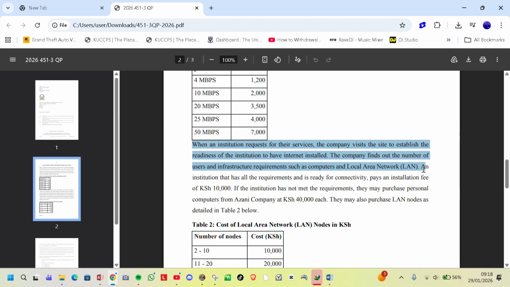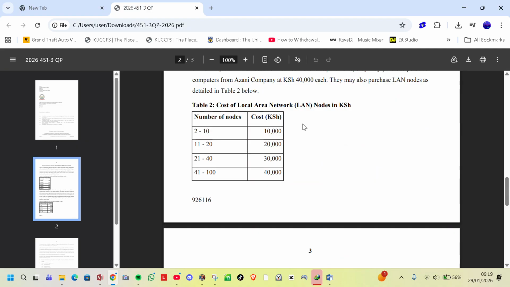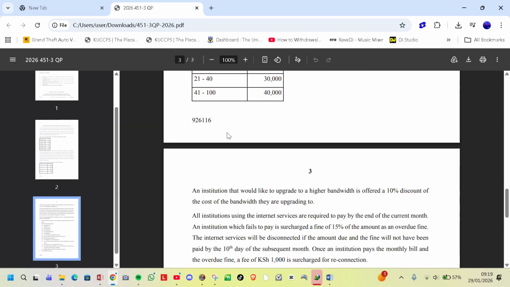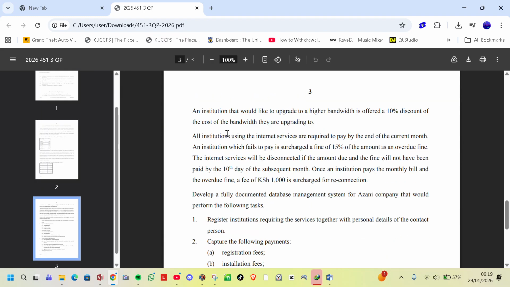Note that if the institution has not met the requirements, they may purchase personal computers from Azani company at 40,000 each. So personal computers are also a requirement. They may also purchase LAN nodes as detailed in Table 2 below. 2 to 10 nodes, that is 10,000 Kenyan shillings. 11 to 20, that is 20,000 Kenyan shillings. 21 to 40, that is 30,000 Kenyan shillings. 41 to 100, that is 40,000 Kenyan shillings.